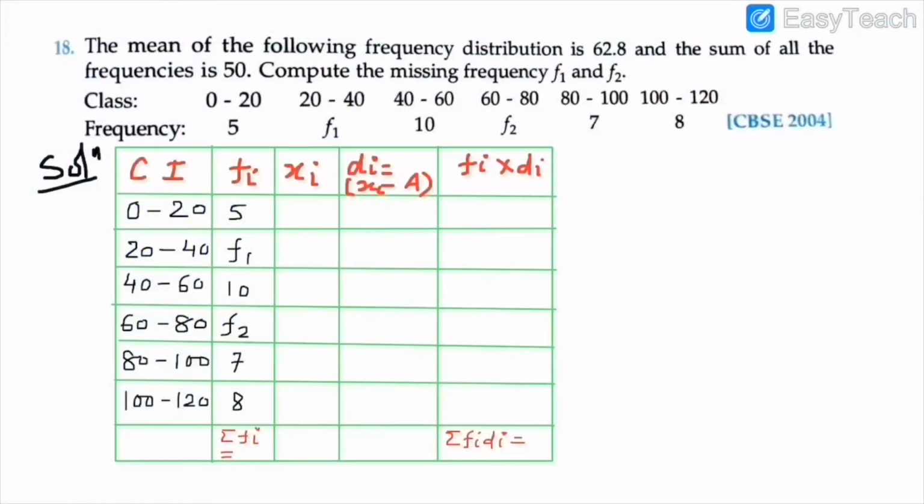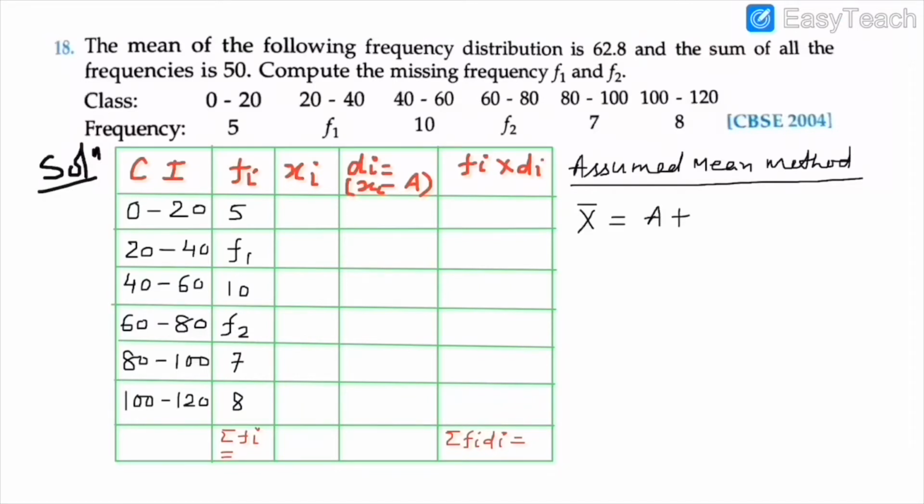So first we have to find the value of xi. What is xi? Xi is also known as class mark, that is the sum of upper limit and lower limit divided by 2. Then we have to find di, then fi into di. Now we are going to start with the assumed mean method. We know the formula of assumed mean: x bar equals a plus sigma fi di divided by sigma fi, where a is the assumed mean.